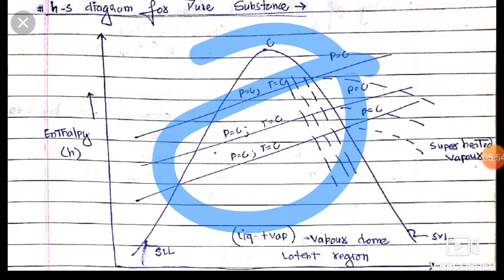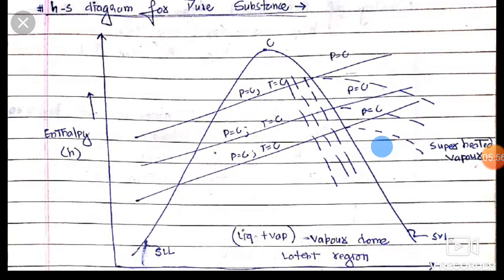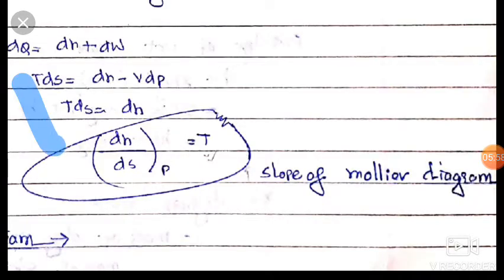If you want to derive this, then see this. We know that the first law for a process is dq equals dh plus dw. It is for an open system. Now dq is equal to Tds for a reversible process, and work done is equal to minus vdp.